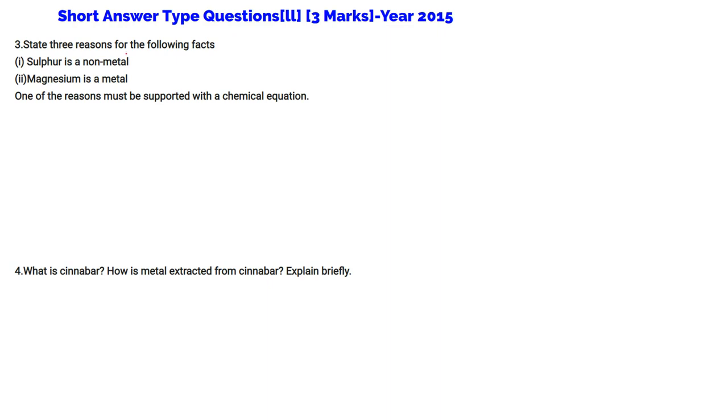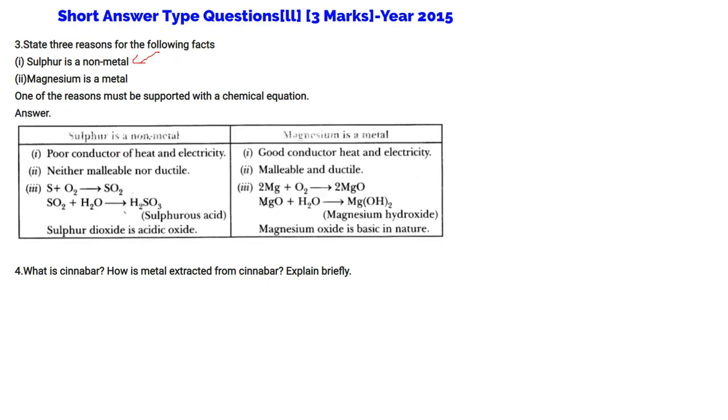State three reasons for the following fact. Sulfur is a non-metal and magnesium is a metal. We'll see side by side. First, sulfur is a poor conductor of heat and electricity. Magnesium is a good conductor of heat and electricity. Second, sulfur is neither malleable nor ductile. Magnesium is malleable as well as ductile.